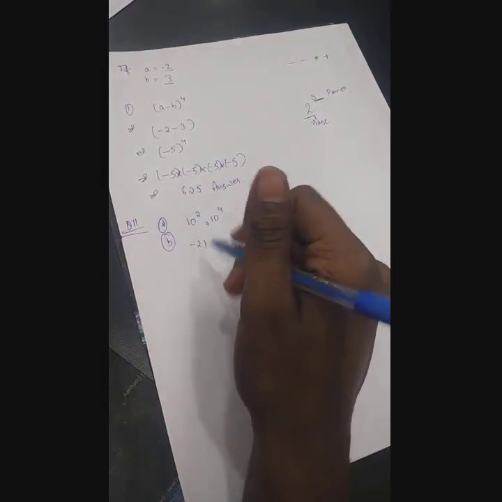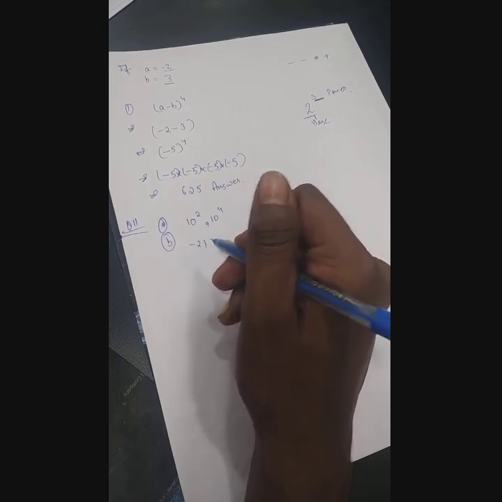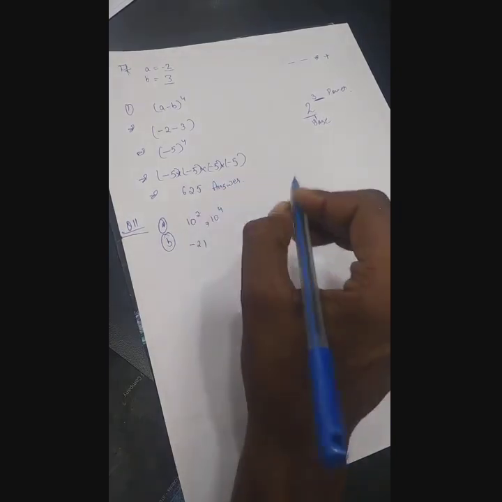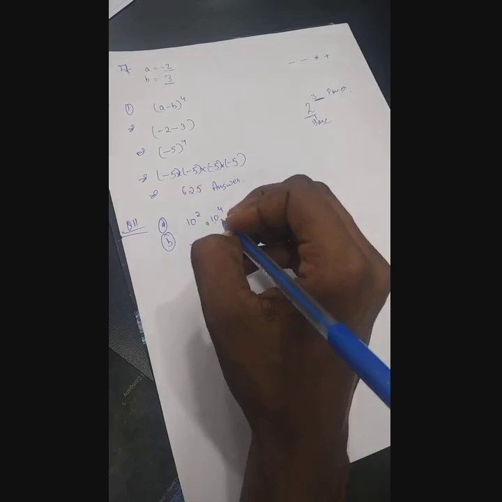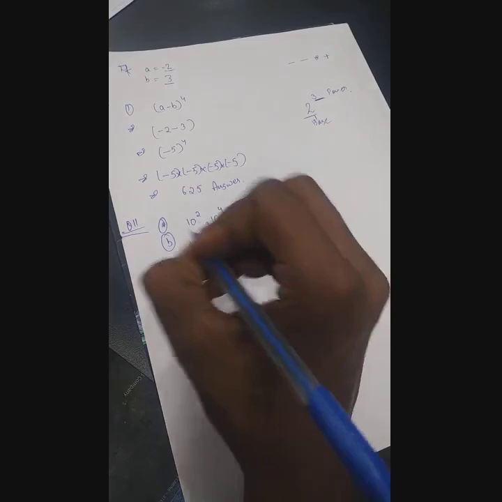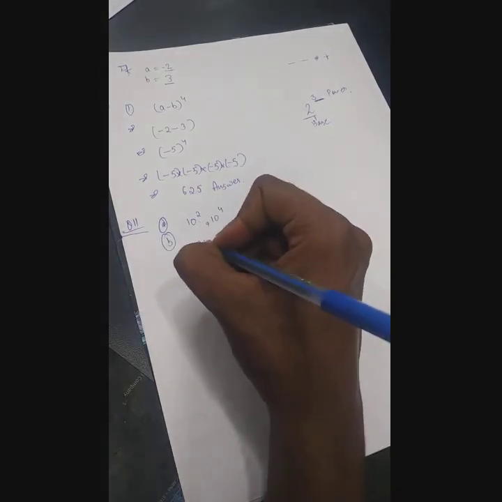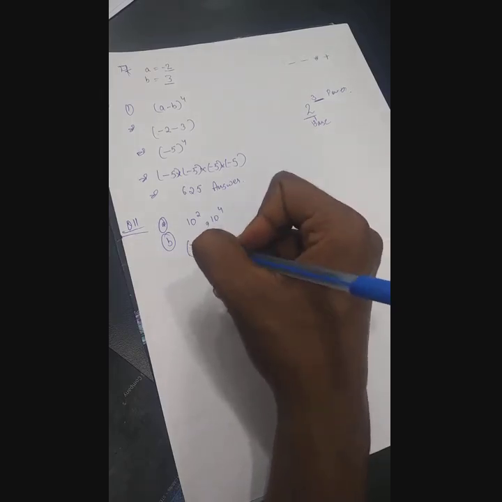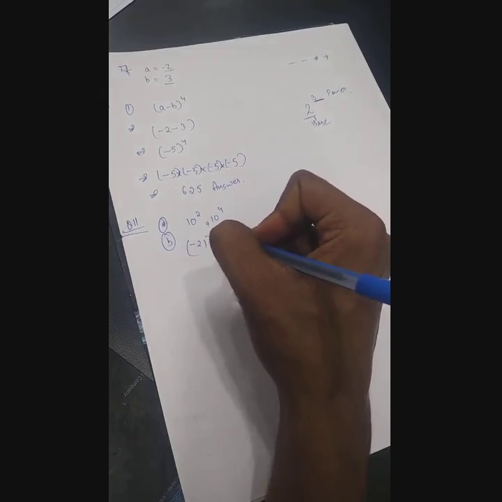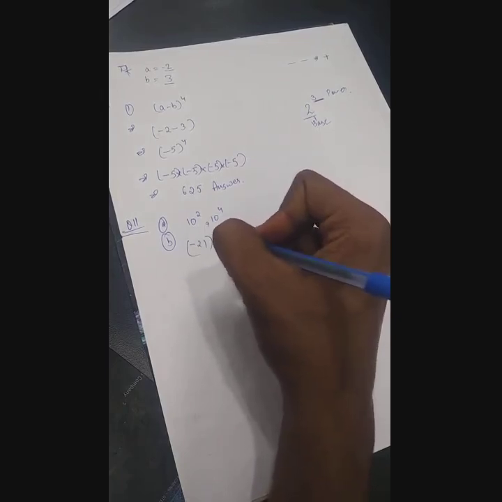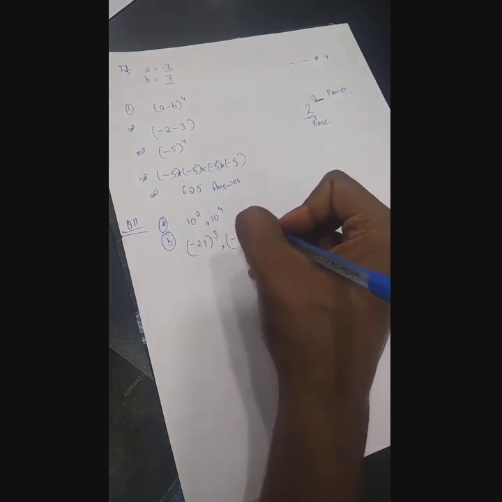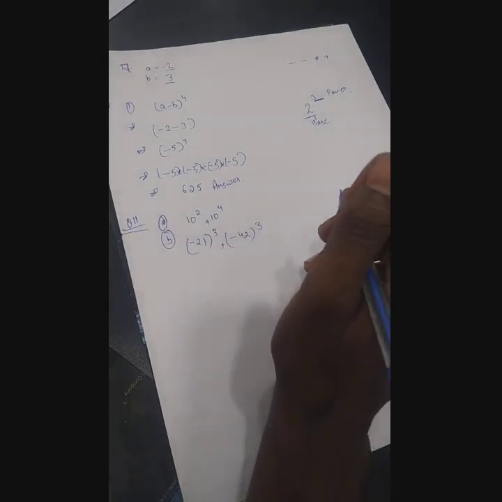Minus 21 can be divided only by 3 and by 21 itself. Rest, it does not come in any other table. Okay, and after this the number can be minus 42 also. He has told a negative integer with exponent 3. This is the answer. And one more you can take, that is minus 42, which is also an integer, and again you have to put the power of 3. This is your 11th question, second part.